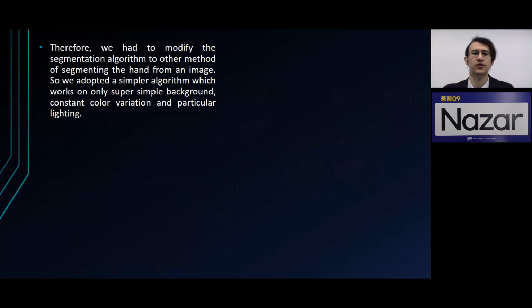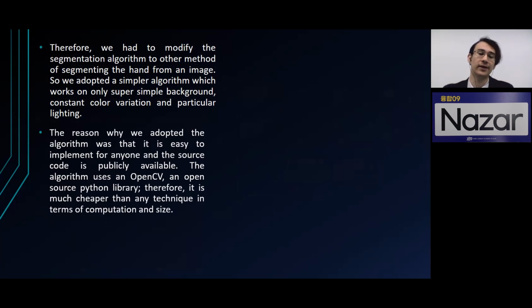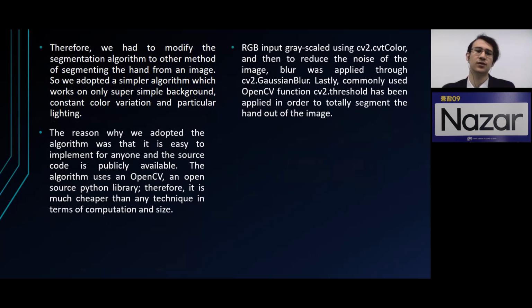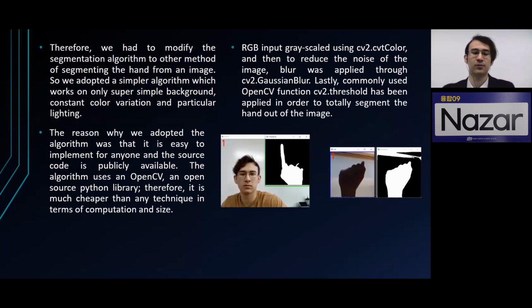So we adopted a simpler algorithm which works on a plain background with constant variation and particular lighting. The reason we adopted it was that it's easy to implement for anyone, and the source code is publicly available. The algorithm is from OpenCV, an open source library, therefore it's much cheaper than other techniques in terms of computation and size. The RGB input was converted to grayscale using cvtColor, blur was applied to reduce the noise of the image, and the most commonly used technique, thresholding, was applied.